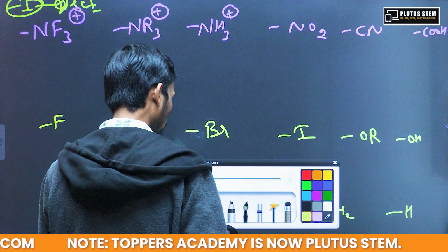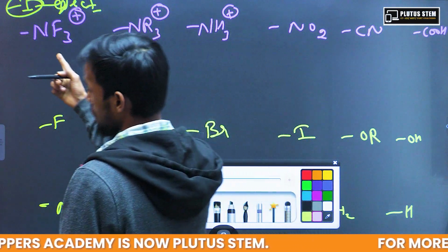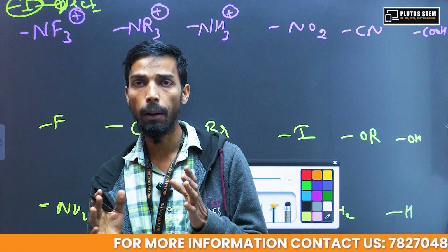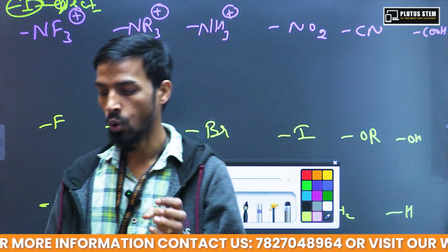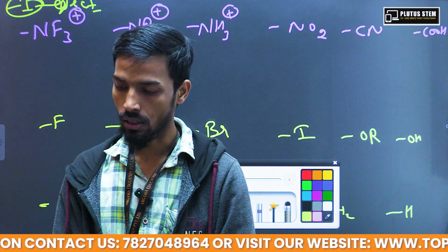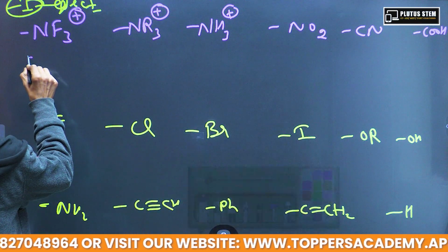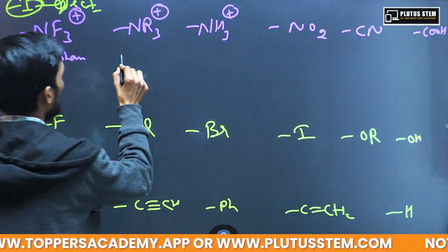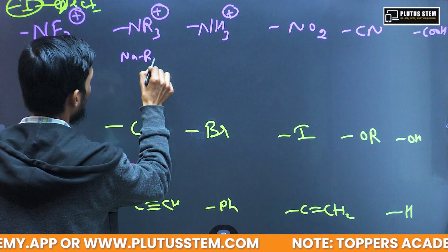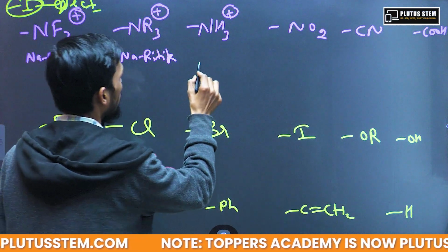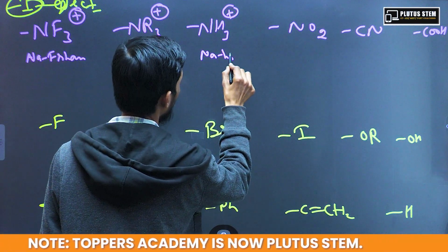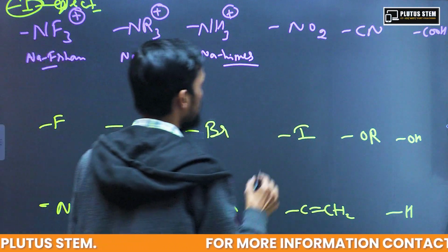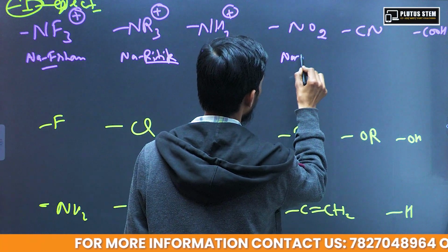I will just tell you the trick also. You can start from this NF3. You can learn by a simple trick, if you know the Bollywood stars: na Farhan, na Ritik, na Himesh, na Ompuri.